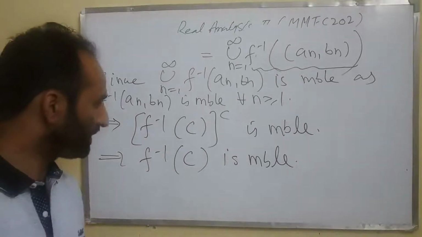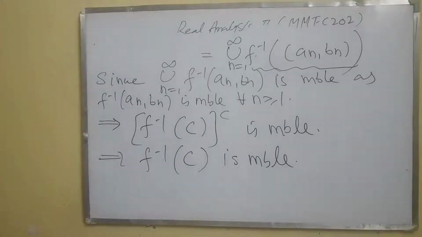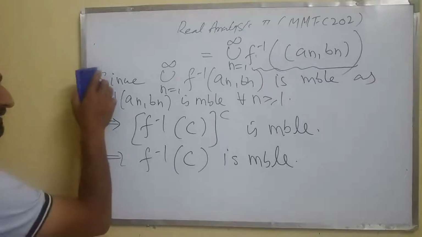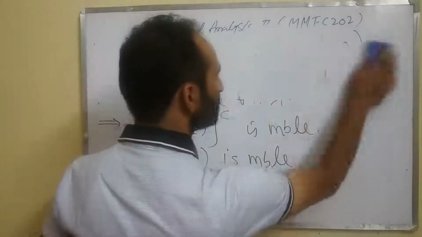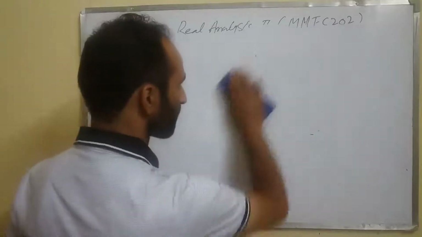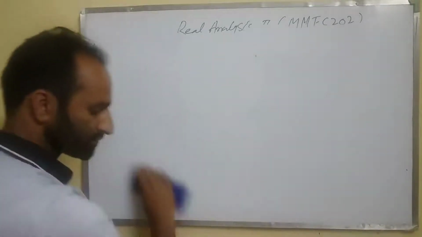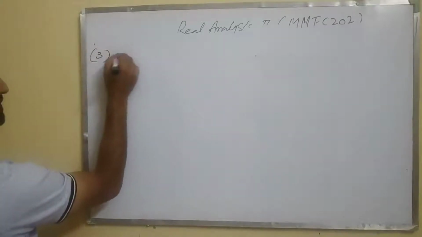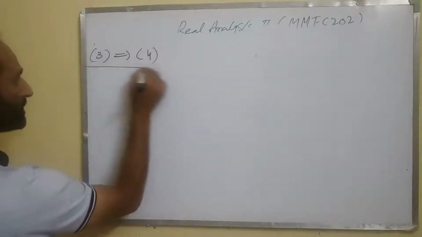Now we prove third implies fourth. So this one was second implies third. So let's prove third implies fourth.